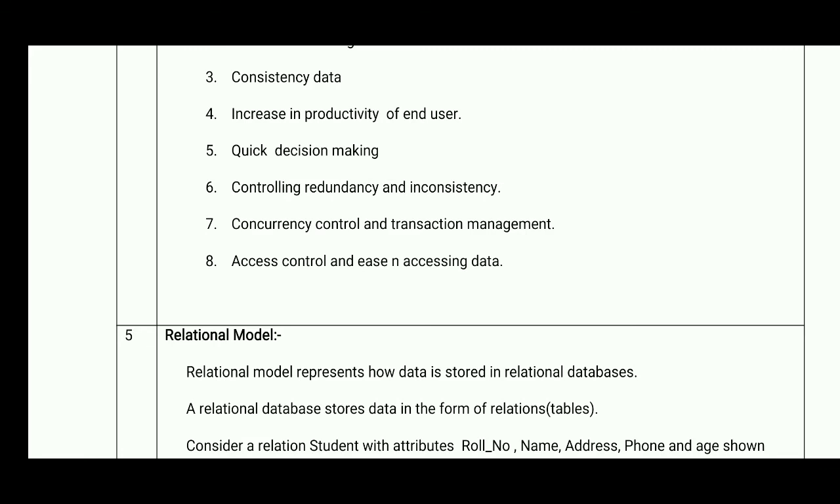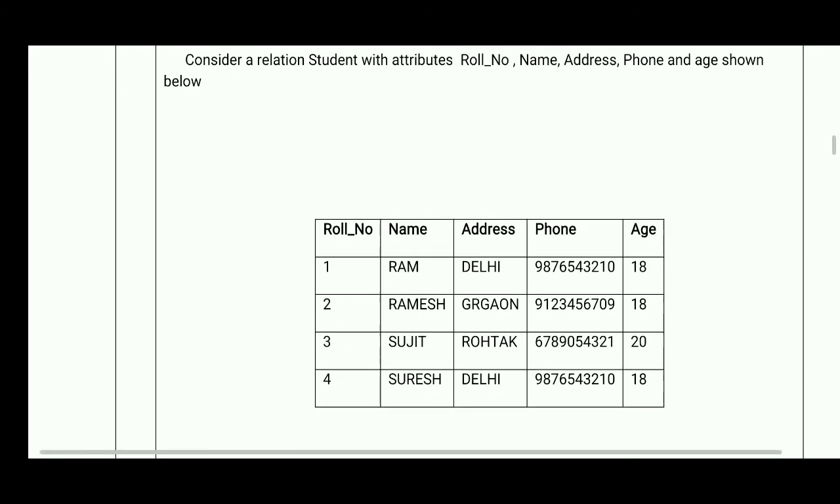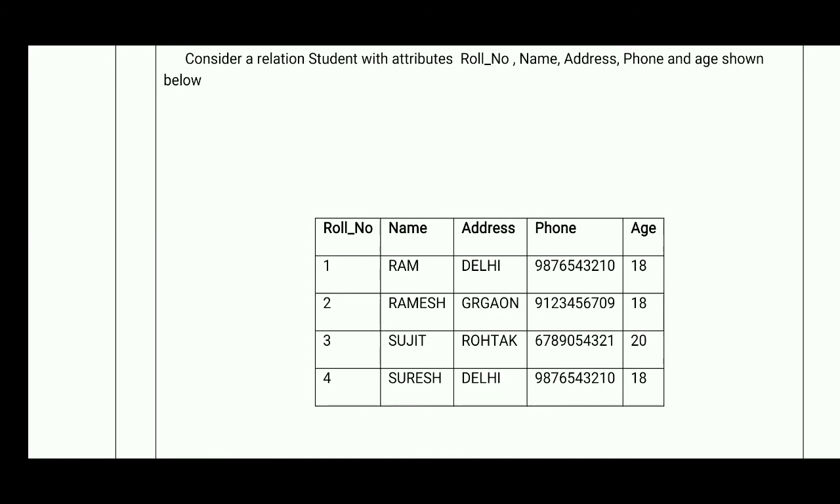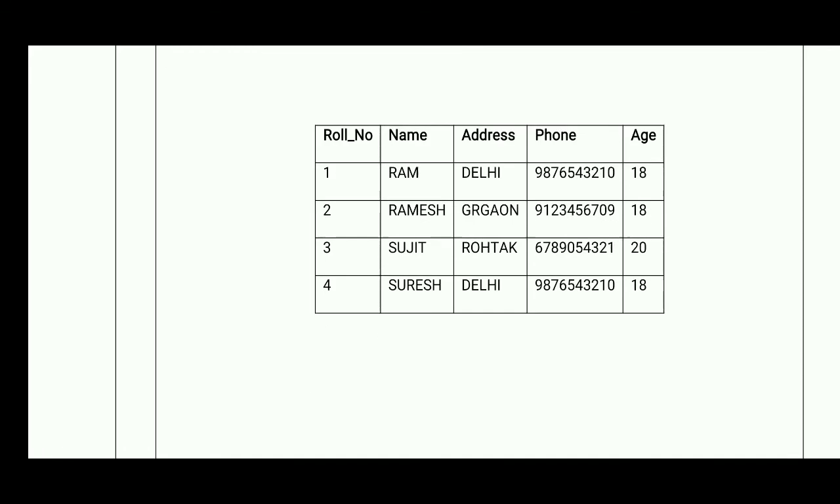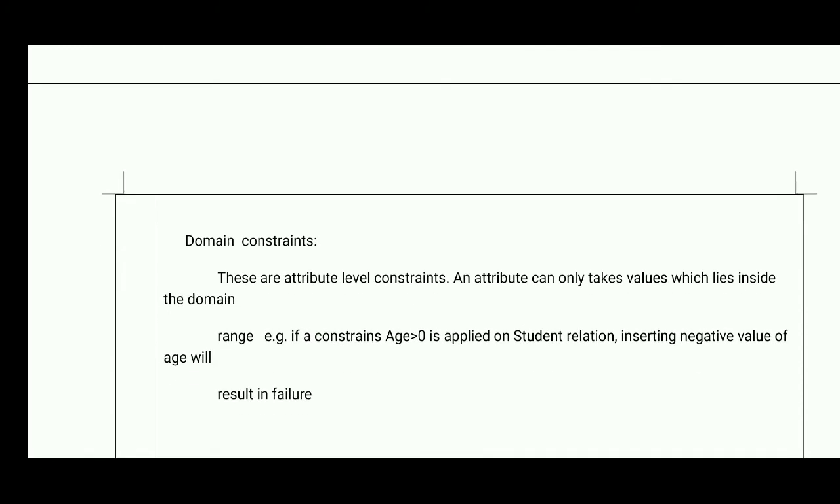Then the next one is the relational model. The relational model represents how data is stored in a relational database. A relational database stores data in the form of relations, or we can call it a table. So let us see a table, student, whose attributes are roll number, name, address, phone and age. Now on the basis of this table we are going to study advanced points which are present in a relational database